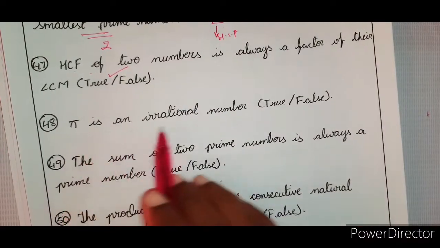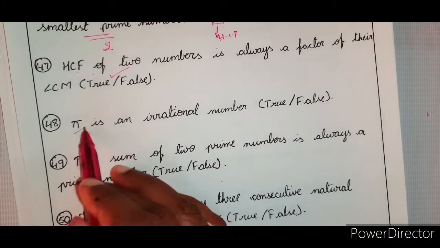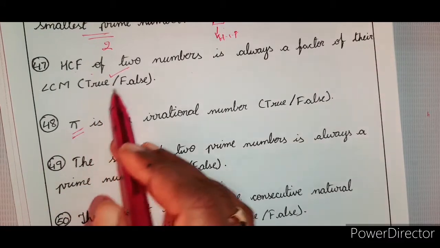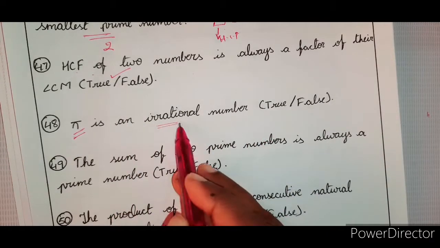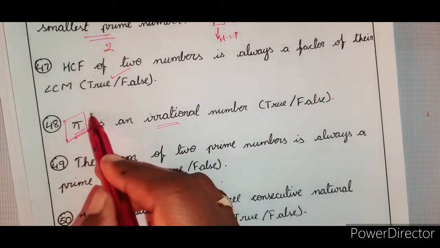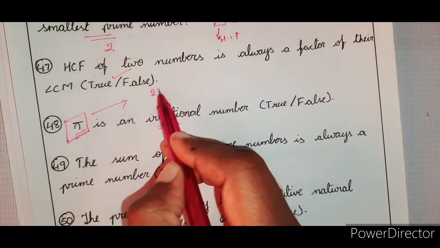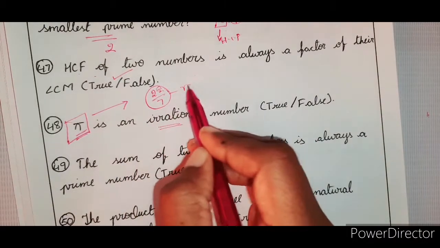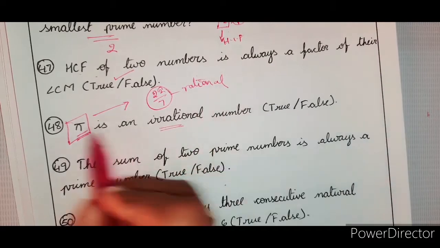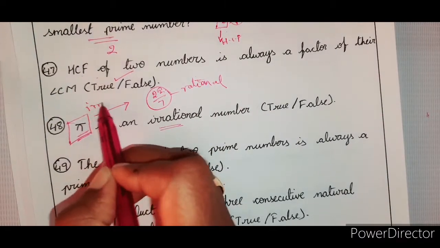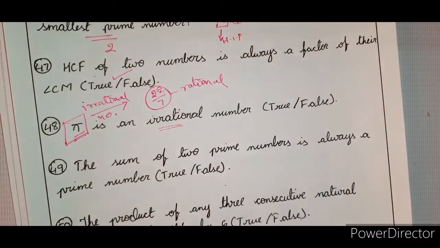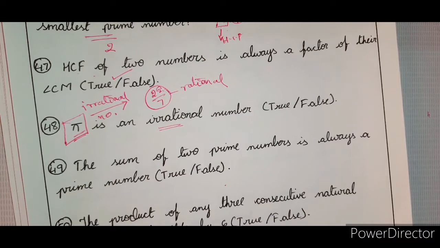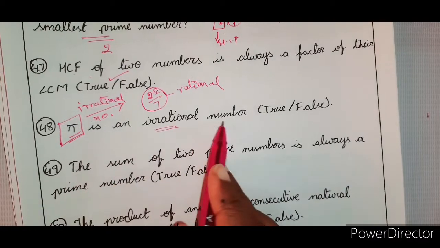Right. So pi is an irrational number. True. Yes, I already explained it. Pi is a non-terminating, non-recurring number, hence it is an irrational number. At the same time, I also explained that in place of pi, if 22/7 is given, this is a rational number. But pi is an irrational number. I explained it in detail, giving the value also. Those who want can go to the Real Numbers 1 video and see this. So pi is an irrational number.